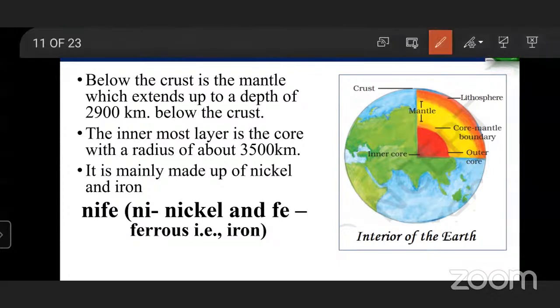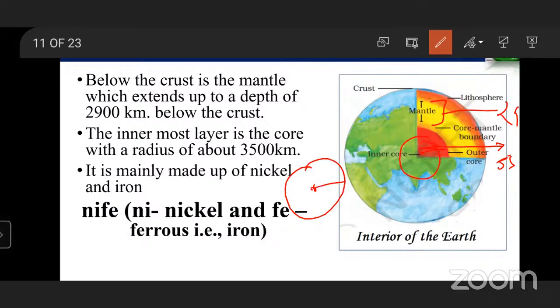We have seen the crust layer, then the mantle, about 2,900 kilometers, and then the innermost layer. Try to draw like this: the inner core radius is about 3,500 kilometers, measured from the center point.